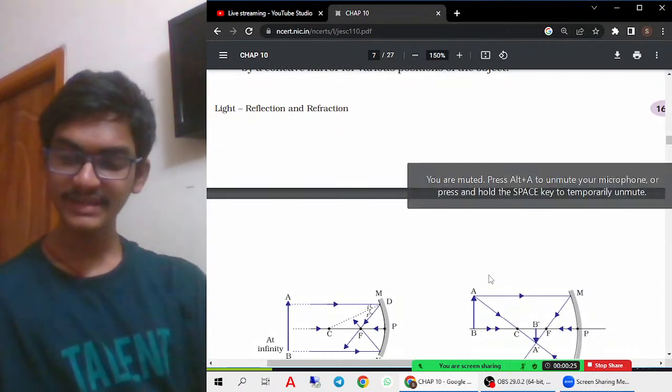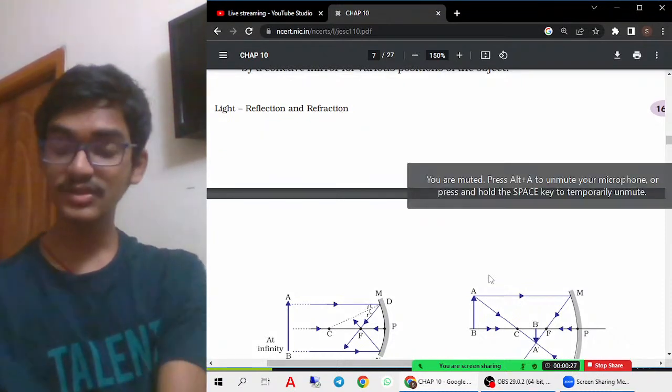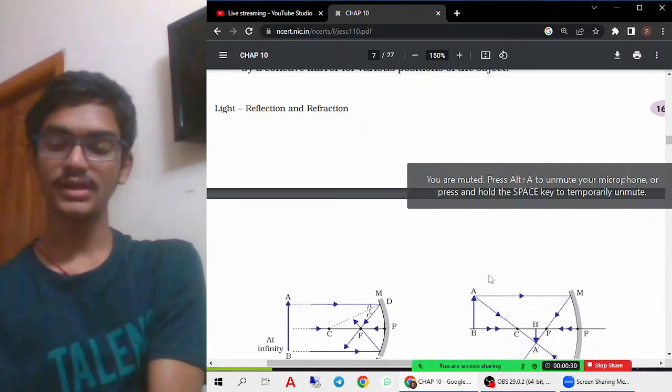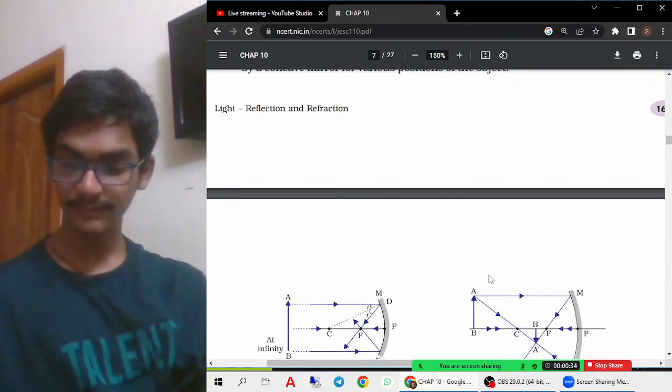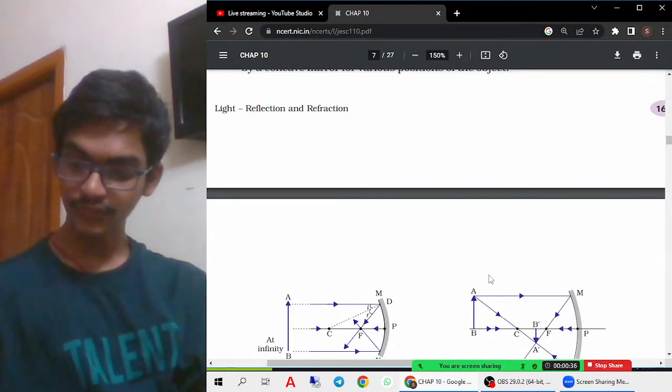Now let us try to see the image formation. This image formation is very very very important. How the image is formed, where the object is, and where the image is formed is very important.